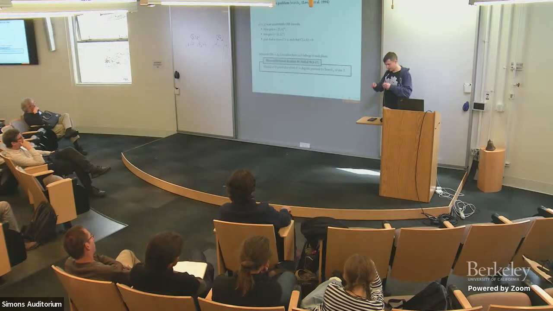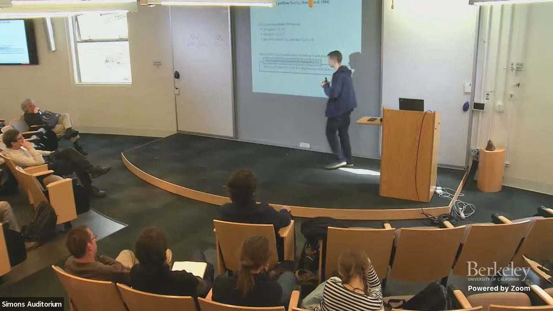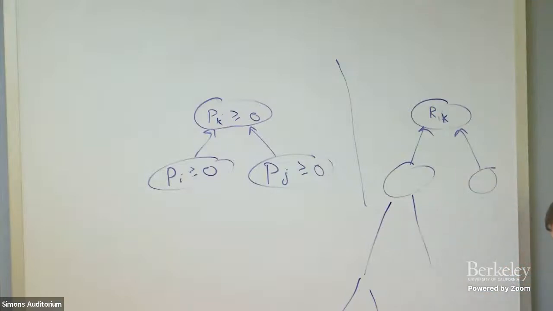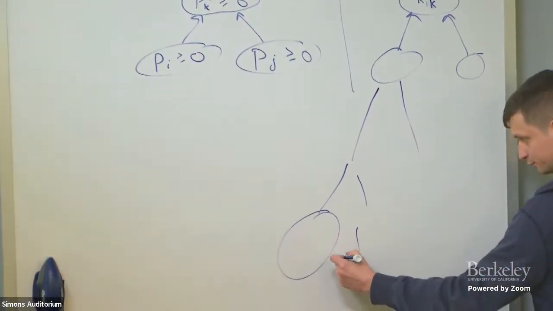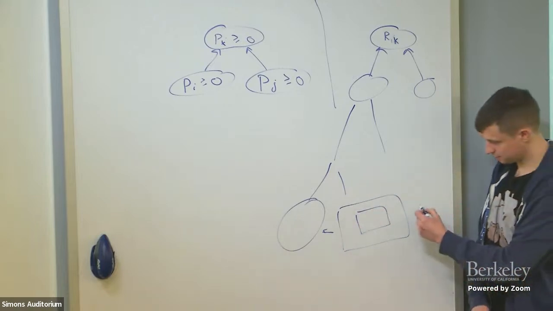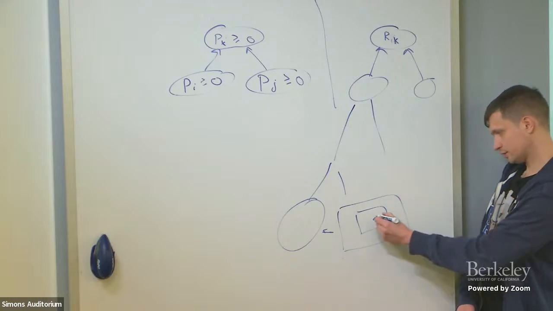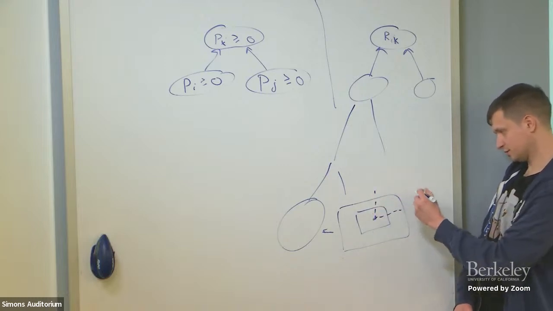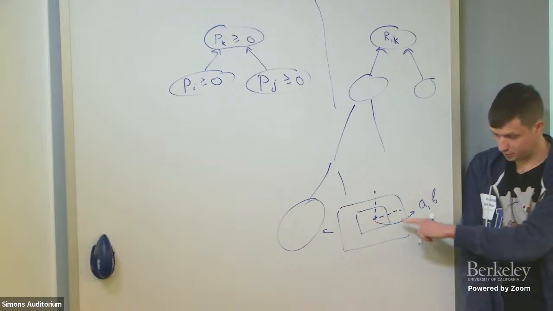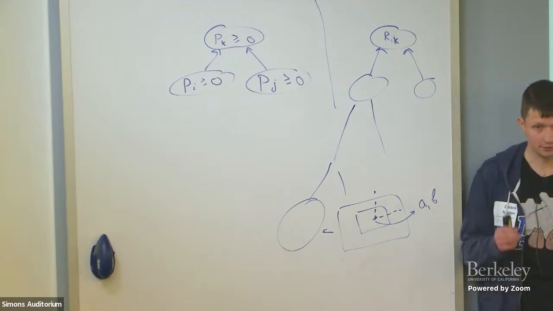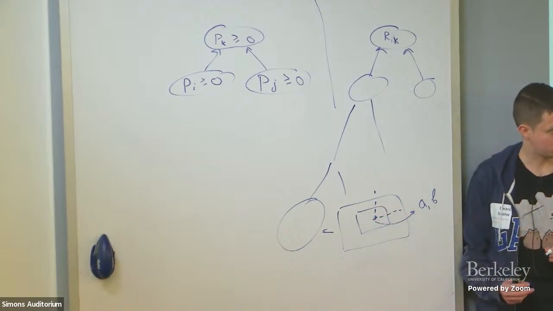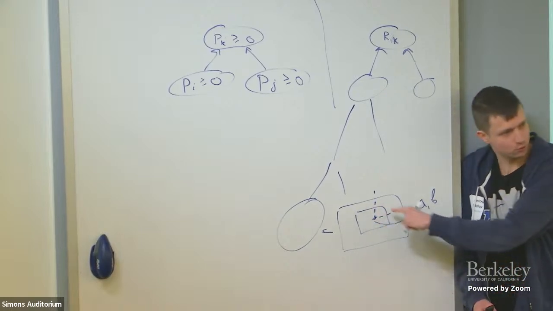That means that for any point in a leaf of our protocol, we have some rectangle associated with this leaf, and any point here has some coordinates, so it's a point (a, b). For any point from this rectangle, we have one specific clause that is not satisfied by any point here. So we have one solution for all points.